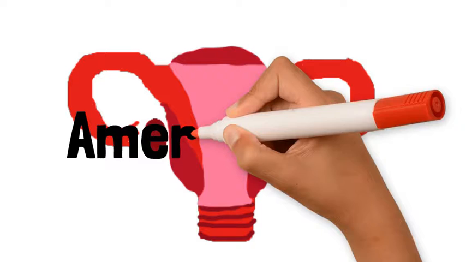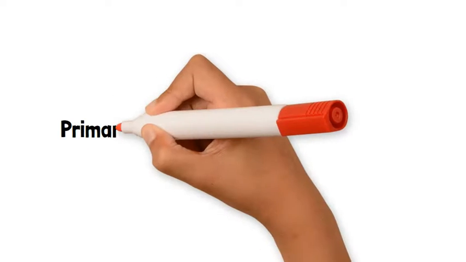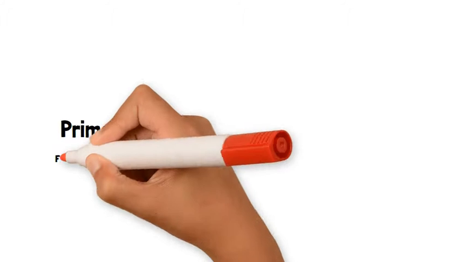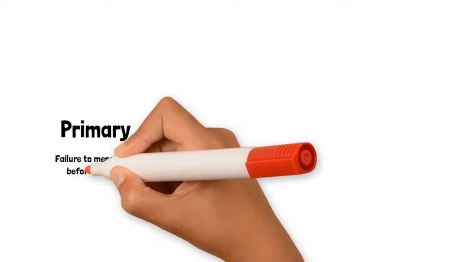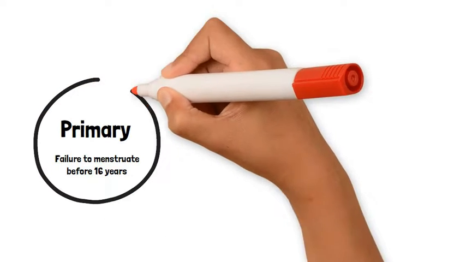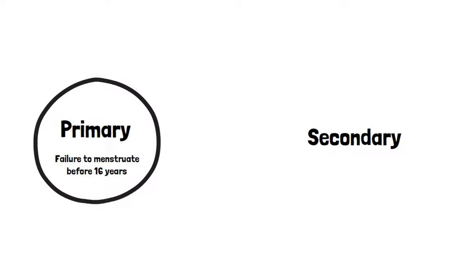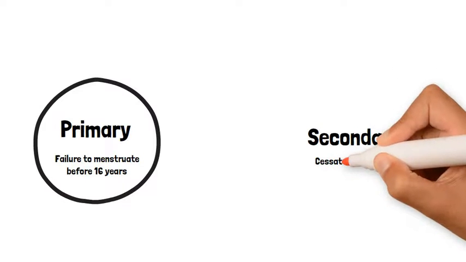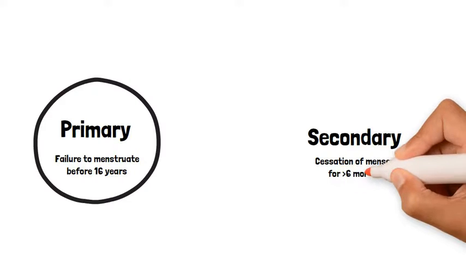This video will focus on amenorrhea. Firstly, amenorrhea can be split into primary amenorrhea. This is a failure to menstruate before the age of 16 years old. And you have secondary amenorrhea. This is a cessation of menses for 6 months or longer. This video will mostly focus on secondary amenorrhea.